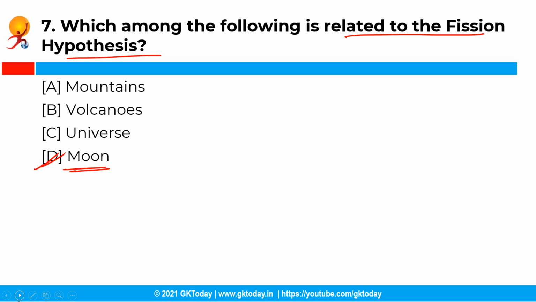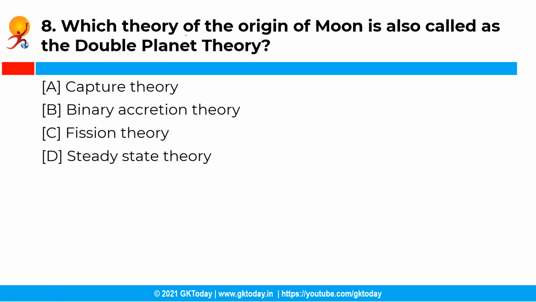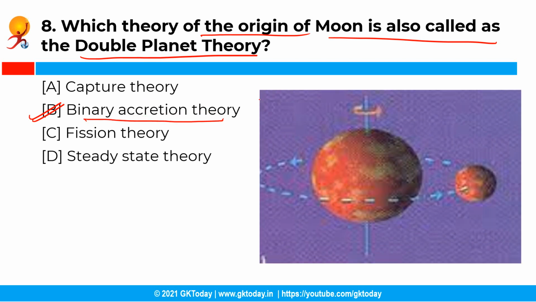Now the next question is, which theory of the origin of moon is also called the double planet theory? Now you have the following options and the correct answer is option B, that is binary accretion theory. So the binary accretion theory is also called the double planet theory, and according to this theory, the moon formed in orbit around the earth but not out of material drawn from the earth. Both formed at around the same time out of the same swarm or cloud of material.